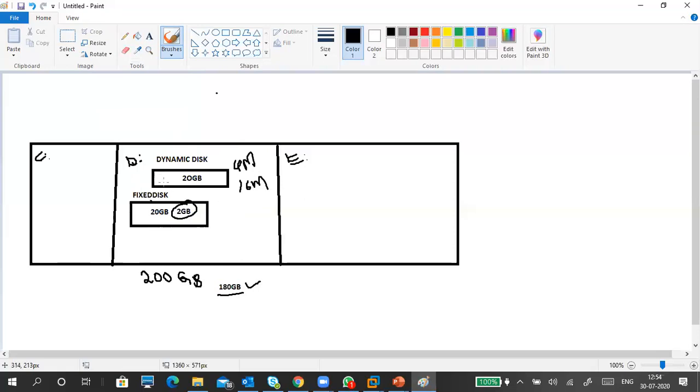If you insert any files, then it will occupy space. For example, if you copy 2 GB of data inside this disk, what will happen? Only 2 GB is occupied in your physical space. It won't occupy 20 GB. It will occupy only 2 GB.